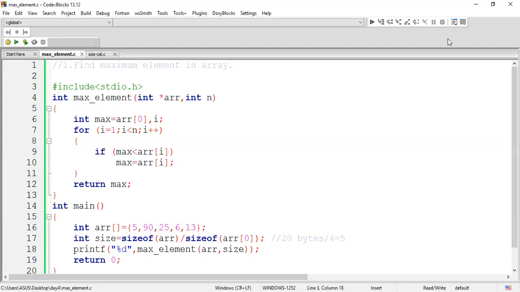And the next question, as I told you, I'm going to extend the same question. I'm not going to take any new question. Try to print the second maximum value, the second maximum element in the array. The time duration for it is 5 minutes, not more than that.